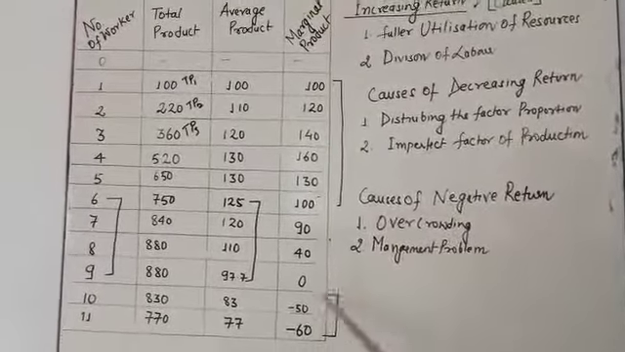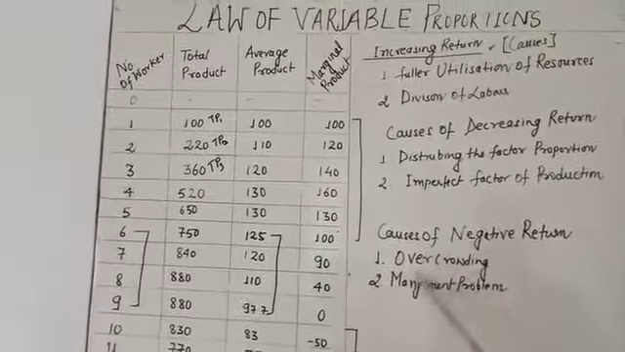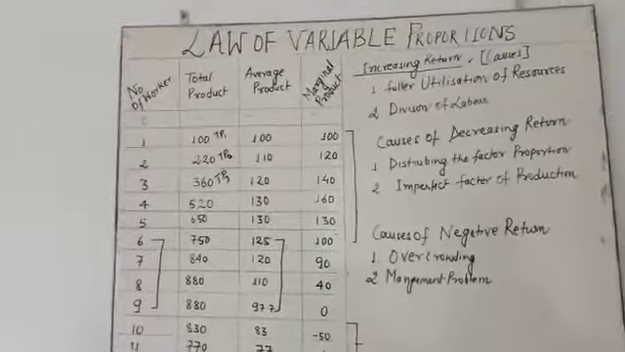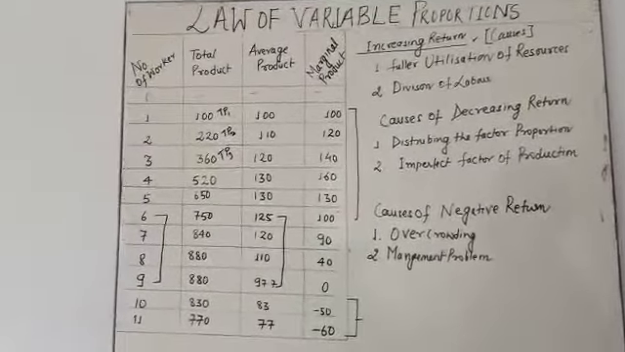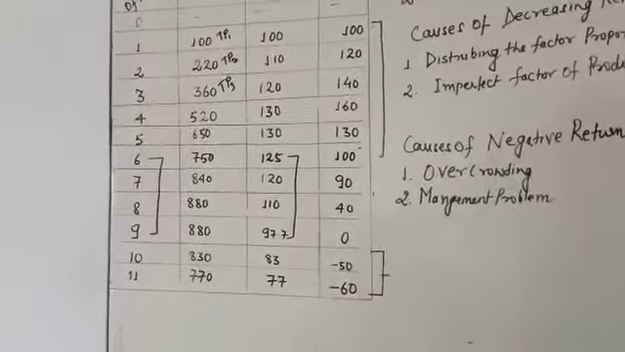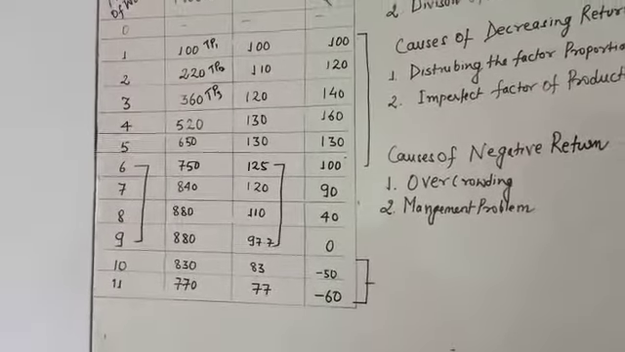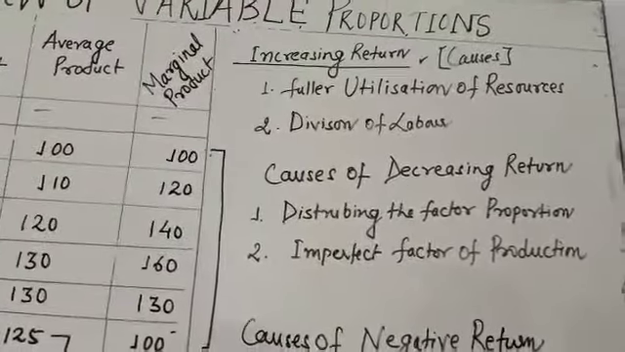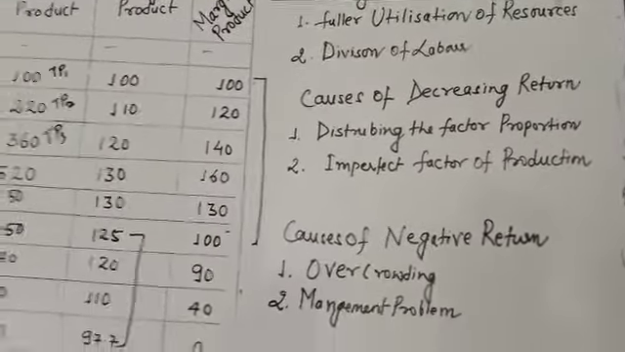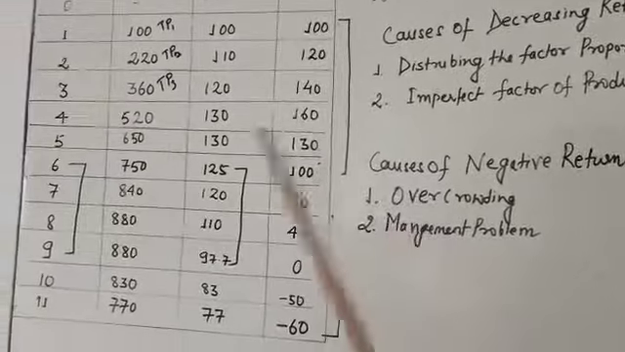Come to the third, the causes of negative return. Overcrowding means that the maximum number of people is applied on a fixed factor. That situation is called overcrowding. Management problem: why is it called a management problem? Because the manager is unable to manage the fixed factors and all the variable factors.